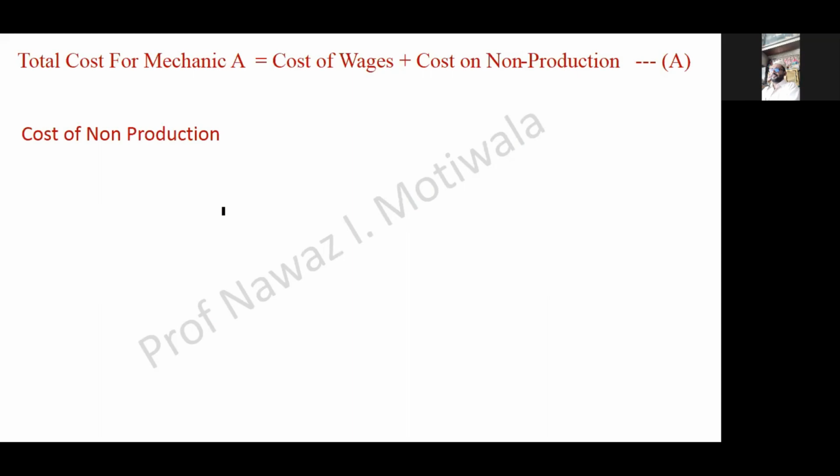Cost of non-production, first element will be waiting time per hour. It is the same logic which we have developed in the previous problem. First we are seeing what the waiting time per hour of one machine is. Again I repeat, what will go into the cost of non-production: first we will see what is waiting time per hour.